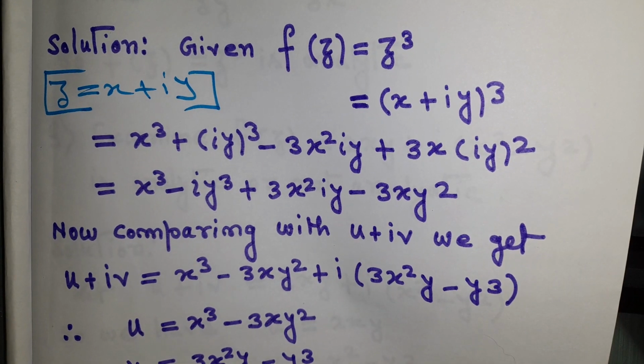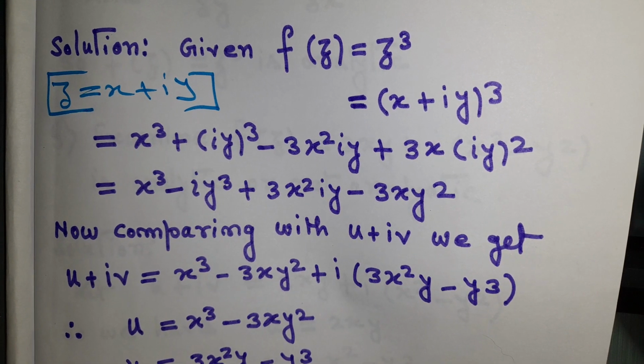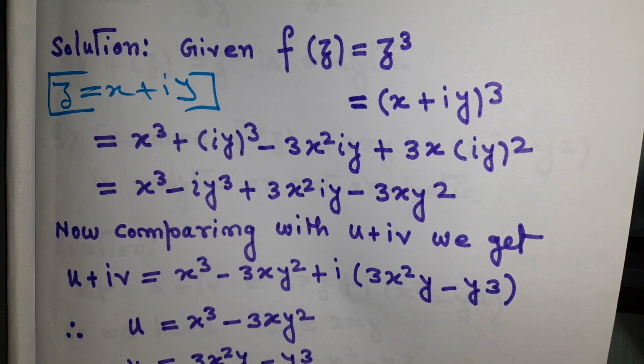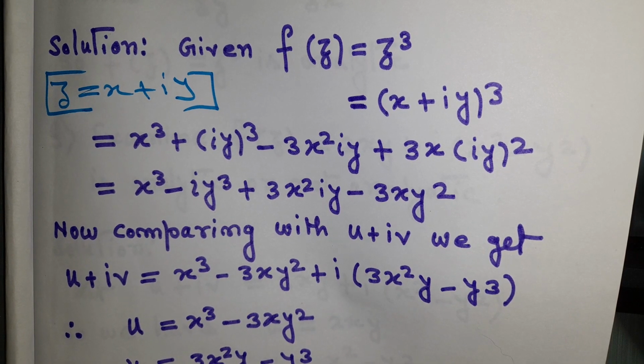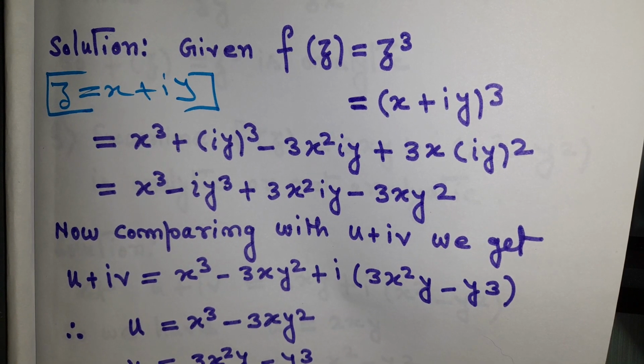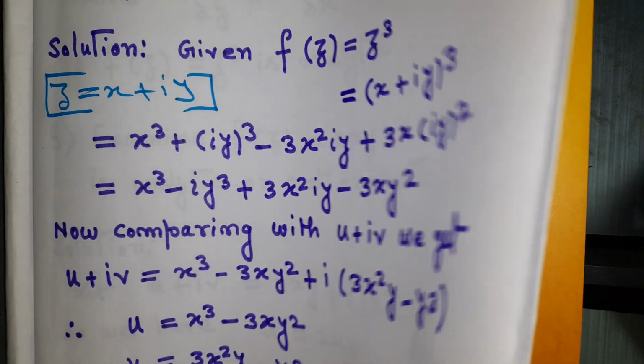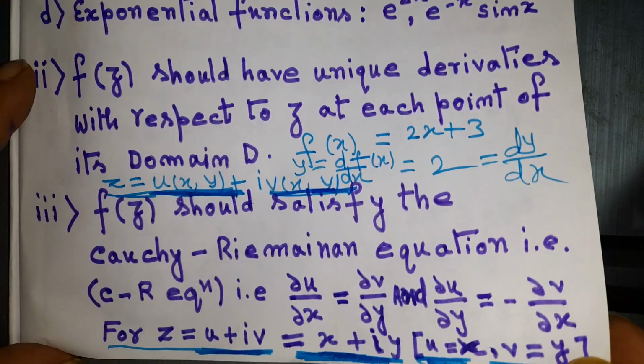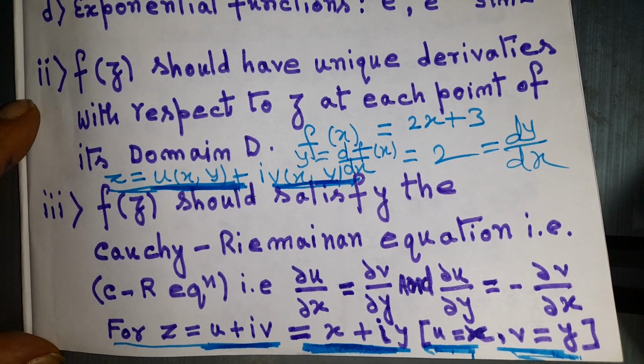Now comparing with u plus iv, where u and v are functions of x and y, as you saw on the previous page, z equal to u plus iv equal to x plus iy, where we compare u with x and v with y, the real part and the imaginary part. Going back to the previous page so you can understand what I have written: z equal to u plus iv equal to x plus iy.